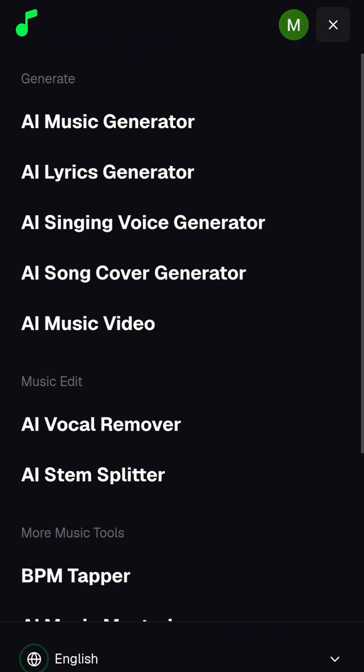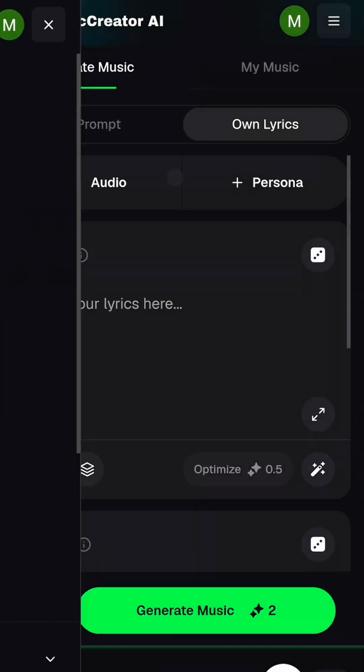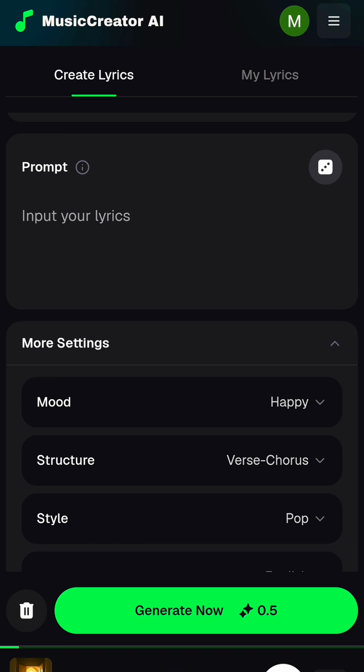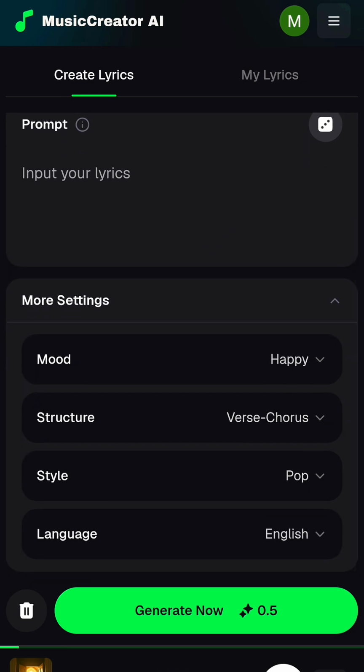You can come back to this AI lyrics generator. You just put your music title here, you input the type of lyrics you want and the type of music you want, and you click on generate and it's going to generate the lyrics for you.